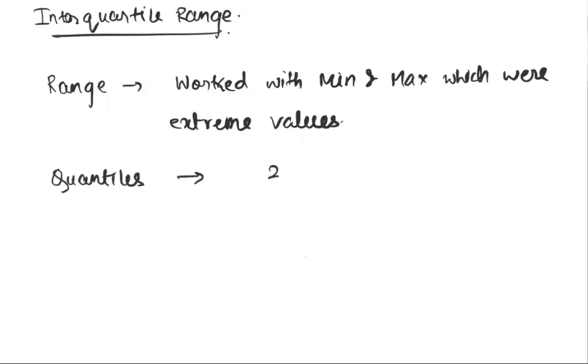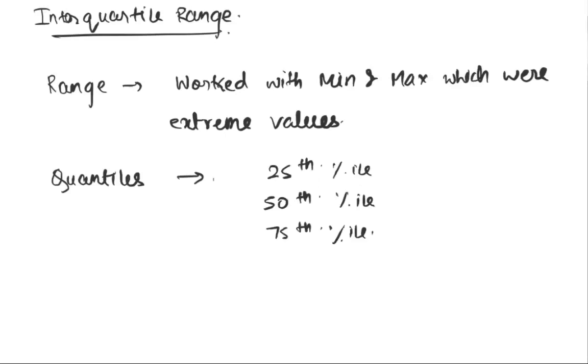Quantiles are basically the 25th percentile value, the 50th percentile value, and the 75th percentile value in a distribution. This is called Q1. This is called what? Median. The 50th percentile value is my median, and this is called Q3. Q1 is also called the lower quantile in some cases. Q3 is also called the higher quantile in some cases.